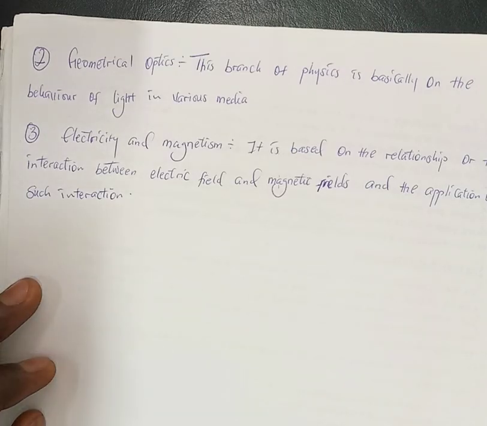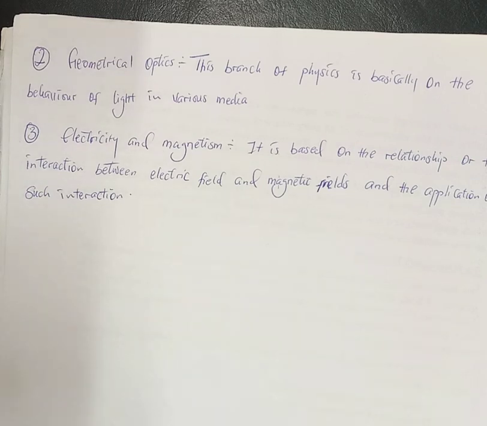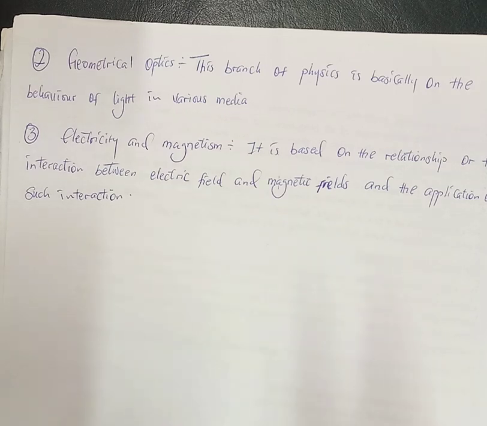Number three, we have electricity and magnetism. Now, this branch of physics is based on the relationship or the interaction between electric field and magnetic field, and the application of such interactions. So this one explains the relationship between electric field and magnetic field.